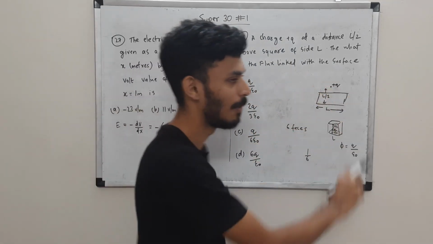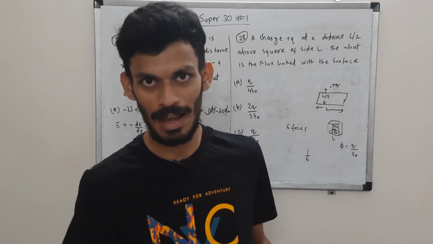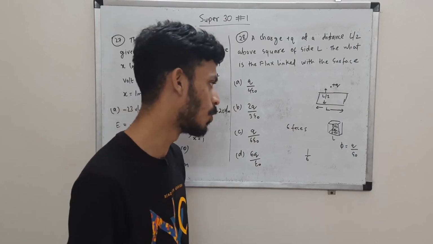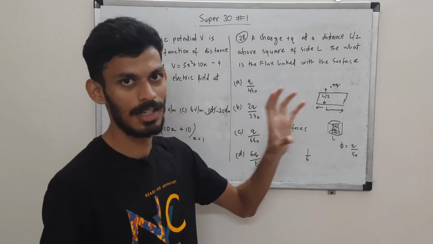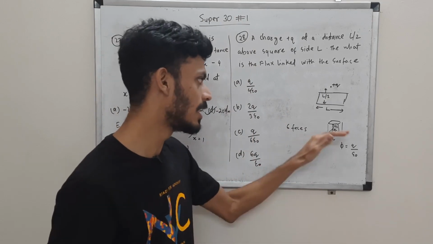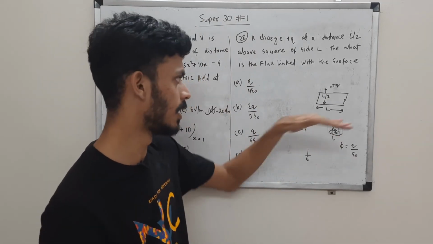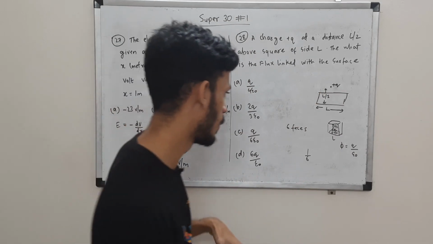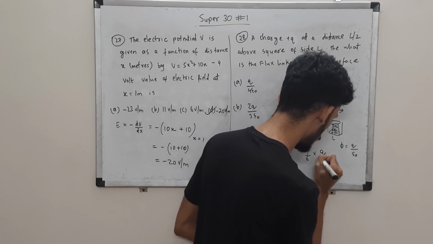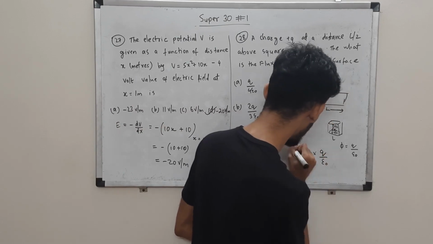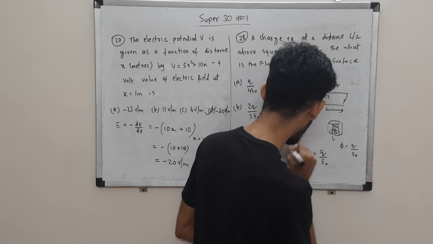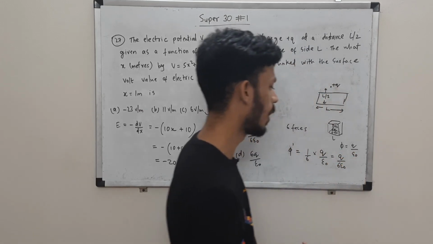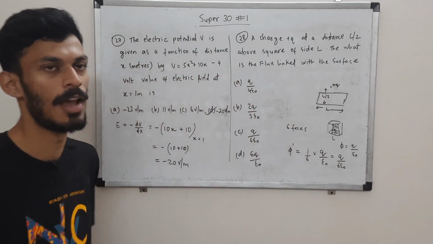If this was not L by 2, if it was somewhere else, we could not have concluded this. If this was closer to the surface, then the flux would have been more. Since it is symmetrically placed at a distance L by 2 from each face, each face, which will be the sheet in our case, will get 1/6 of the total flux. So due to symmetry reasons only, we get the answer. Flux through our surface, phi dash we can call, is q by 6 epsilon naught. If this was not L by 2, the case would have been something else.